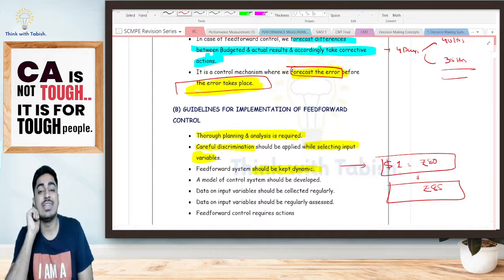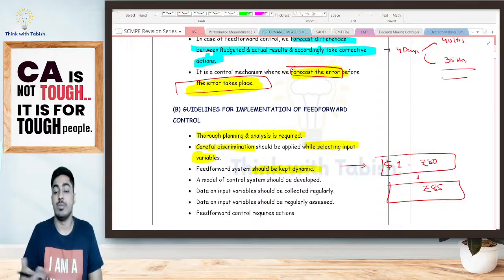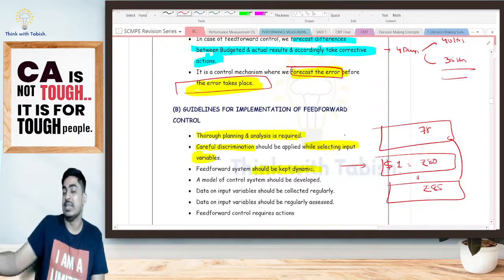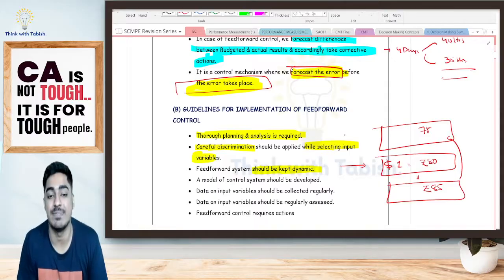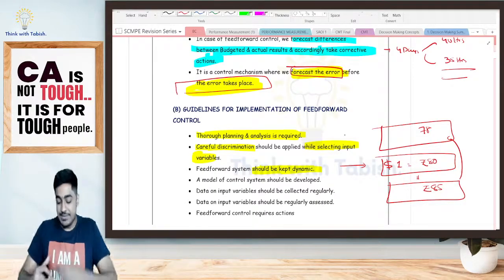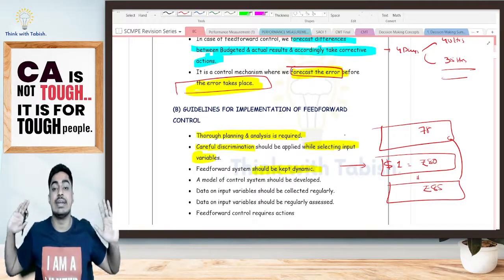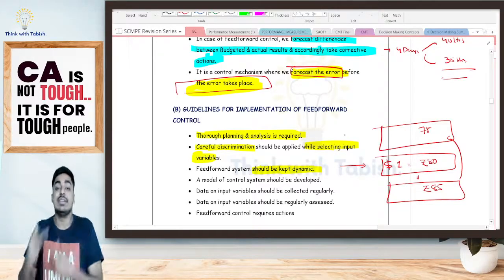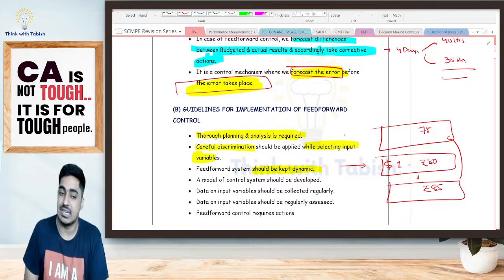Now if it is available locally for 8,300, I will say, let us purchase locally. It may also be possible that 1.5 months later, it goes down to 78 rupees. Now obviously, locally I am buying at 8,300, but if I am buying from outside, it is 7,800 only. Basically, every time you are taking a decision, do not take one decision and say this one will continue till eternity. Keep your feed forward system dynamic. Continuously analyze, continuously come up with your research findings, and continuously keep taking decisions. Is it clear, everyone?